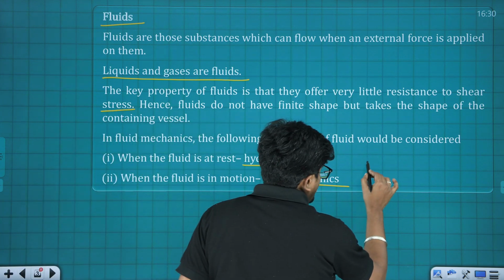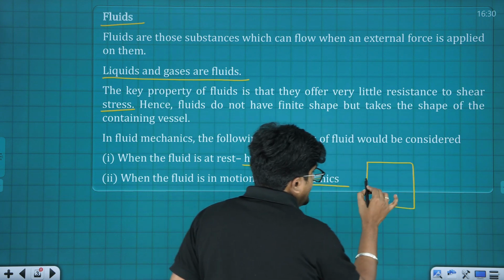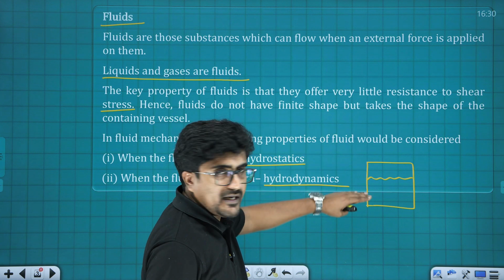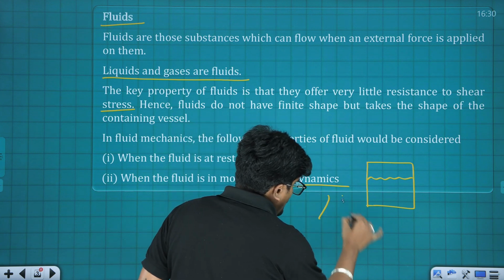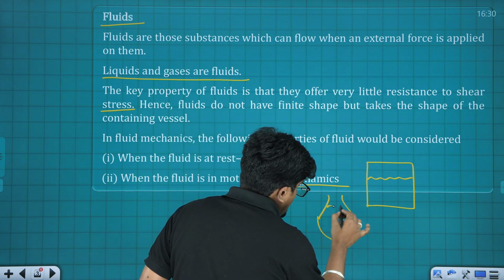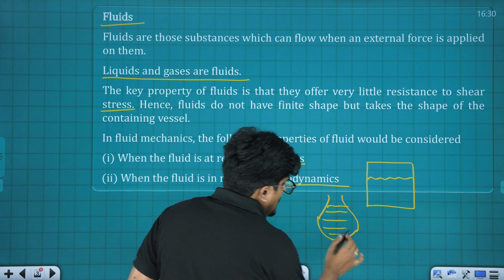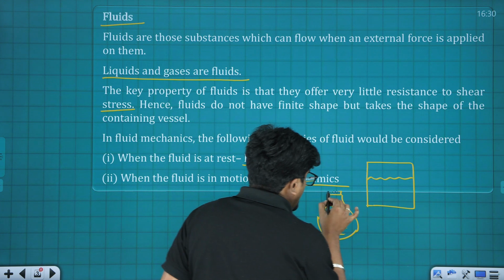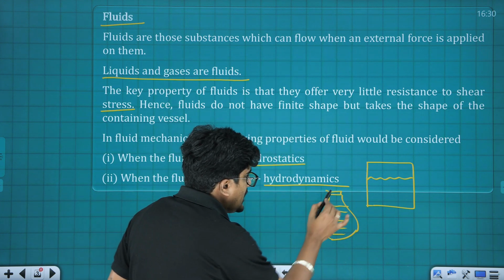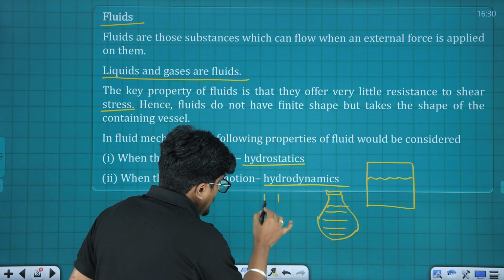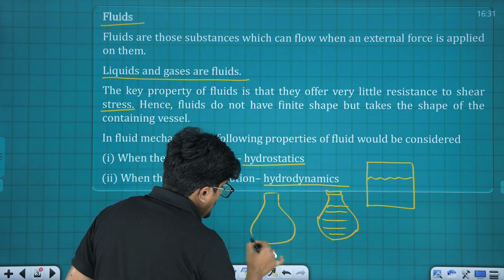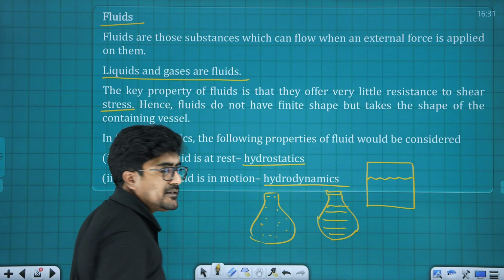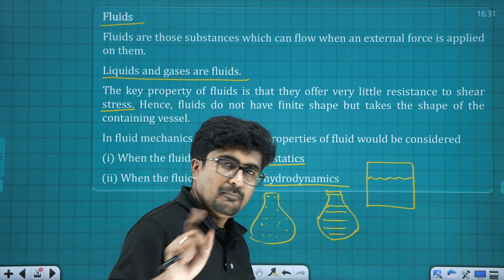So you must understand, if this is a container and there is a liquid like this, up to this particular level it's going to occupy a shape like this, and if the shape is changed like this and the same volume is transferred, the shape can be changed in this way. And if this is a closed container and instead of a liquid it is a gas, then it's going to completely fill the space. That also must be kept in mind.